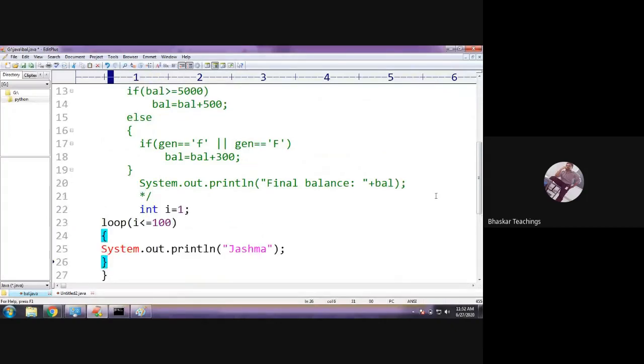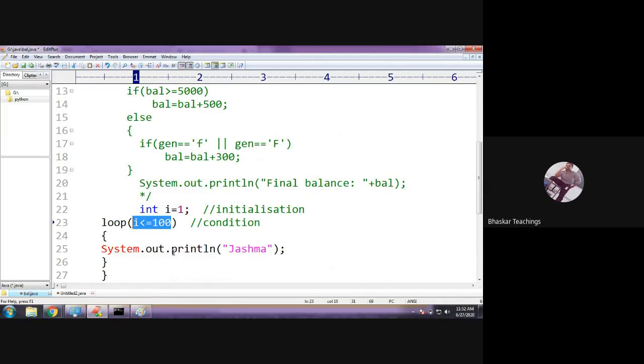So I have taken an increment variable i equals 1. This is initialization. Clear? And this is the condition. The condition has to be true or false, and we want the condition to be true. How many number of times?